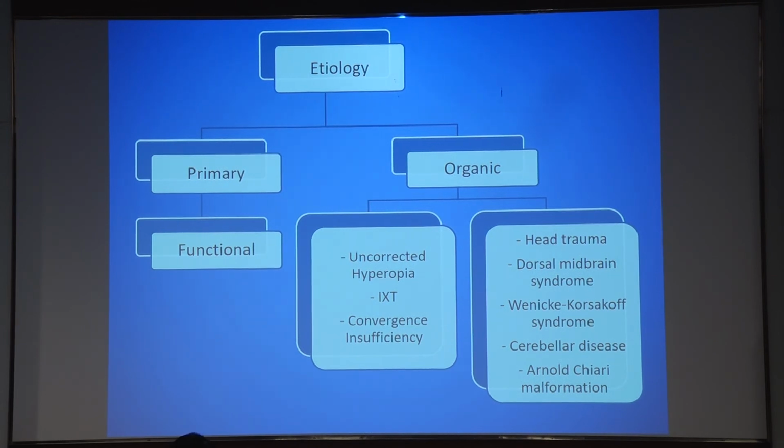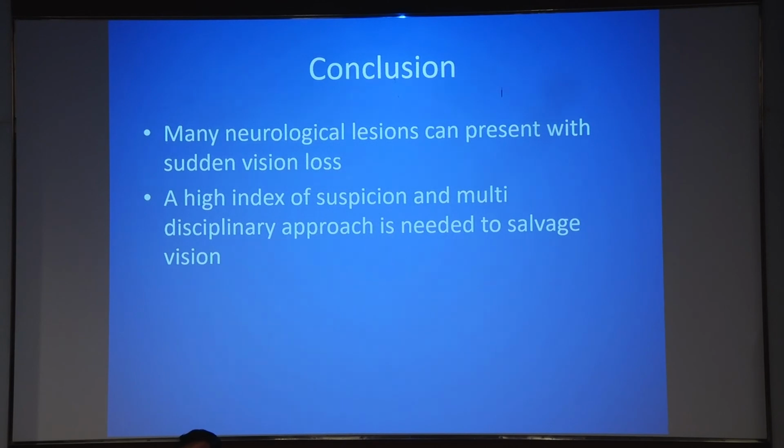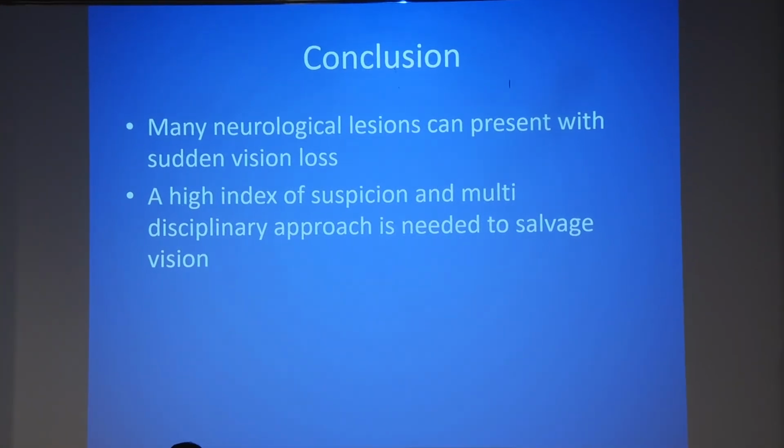So I would like to conclude by saying many neurological lesions can present with subtle as well as sudden vision loss, and a high index of suspicion is required in these patients, and a multidisciplinary approach to salvage whatever vision we can.